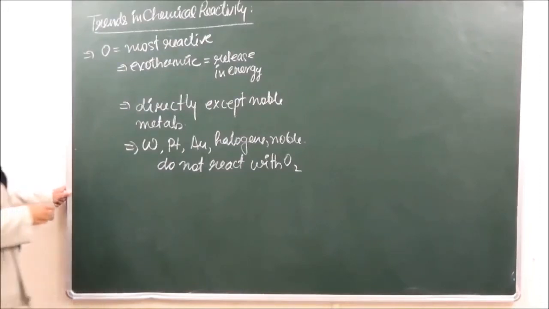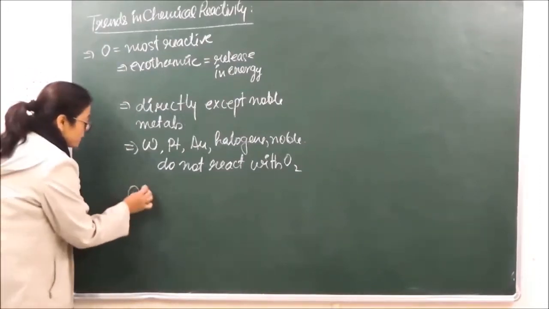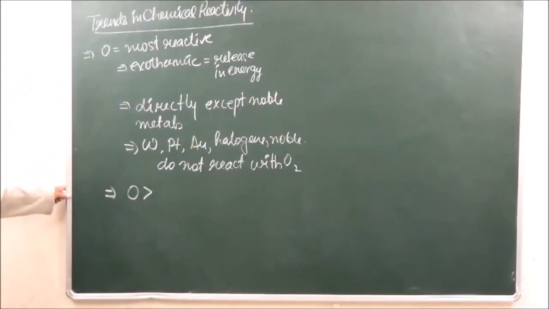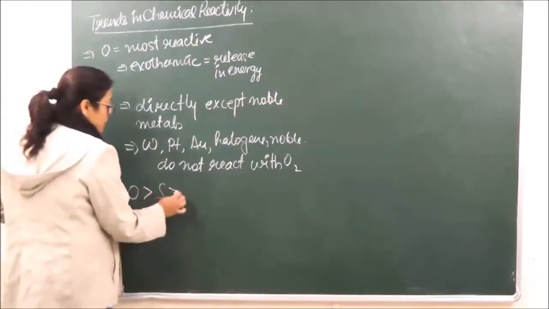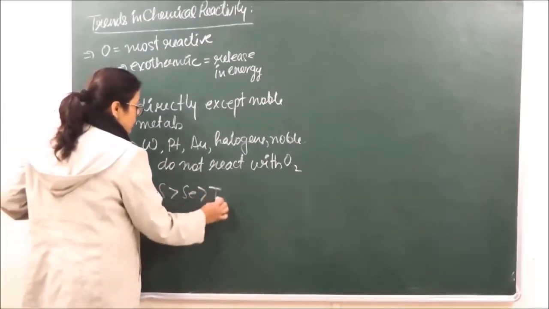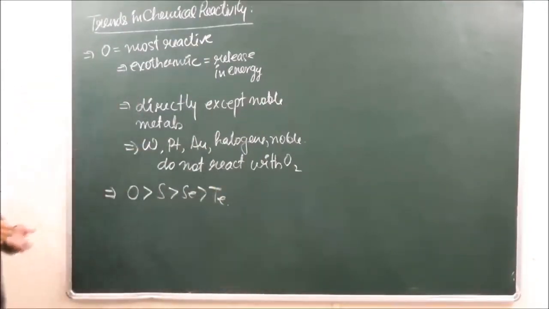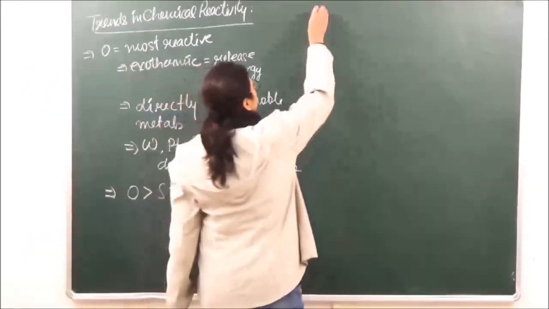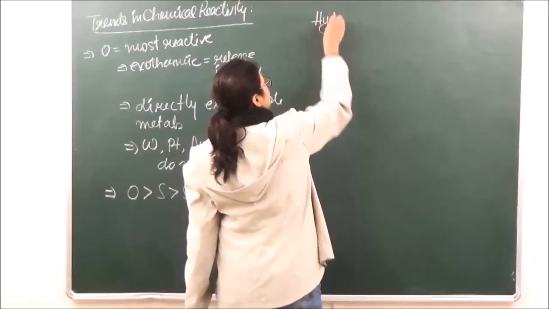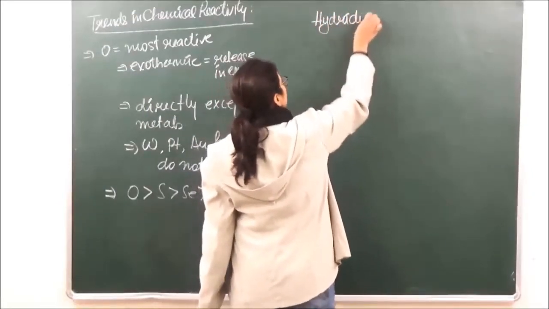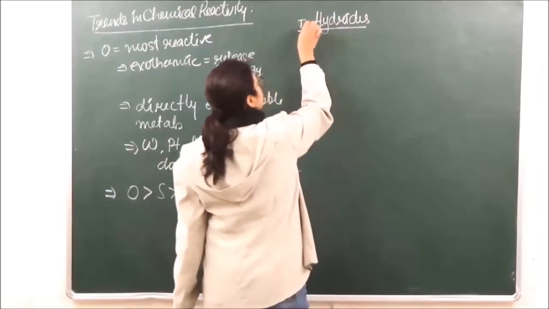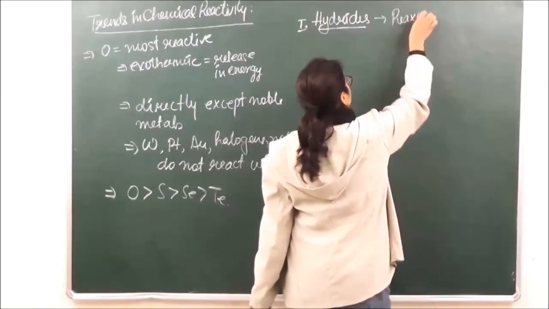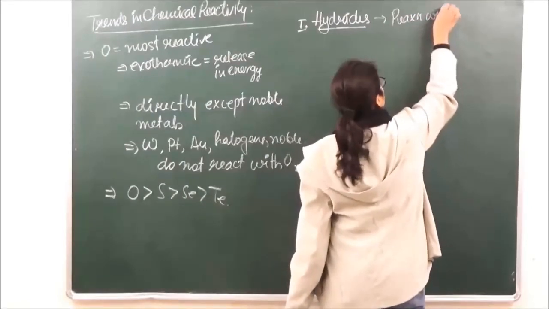Then when we talk of reactivity of this group, as we just said, oxygen is going to be the most reactive. The reactivity keeps on decreasing as we keep going down the group. The first type of compounds which we are going to discuss over here are hydrides, or reaction with hydrogen.